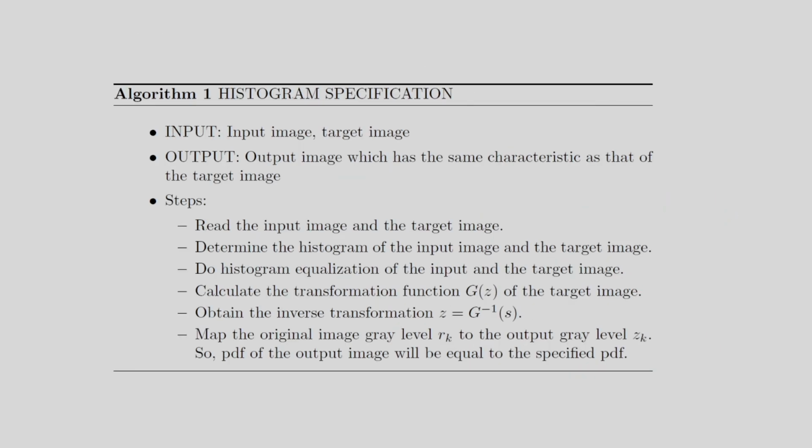In this algorithm I have shown the algorithm for the histogram specification, that already I have applied. Up till now I have discussed these two important techniques. One is the histogram equalization technique, another one is the histogram specification technique.